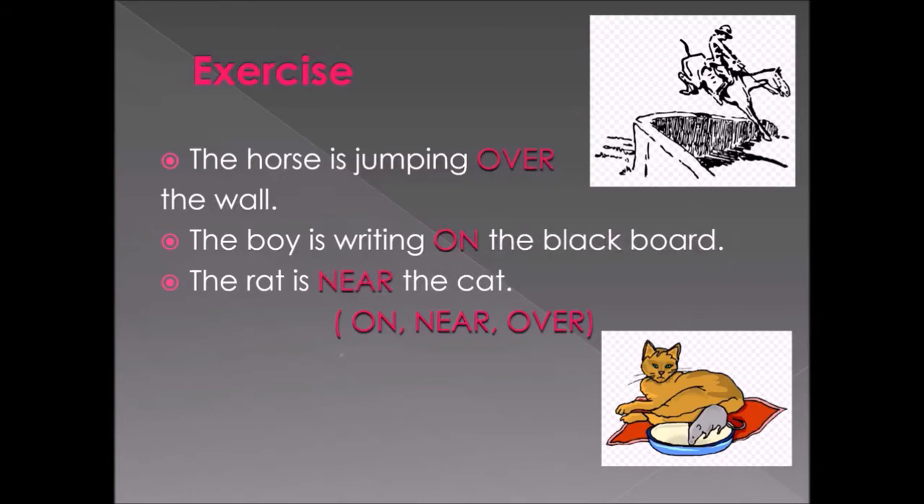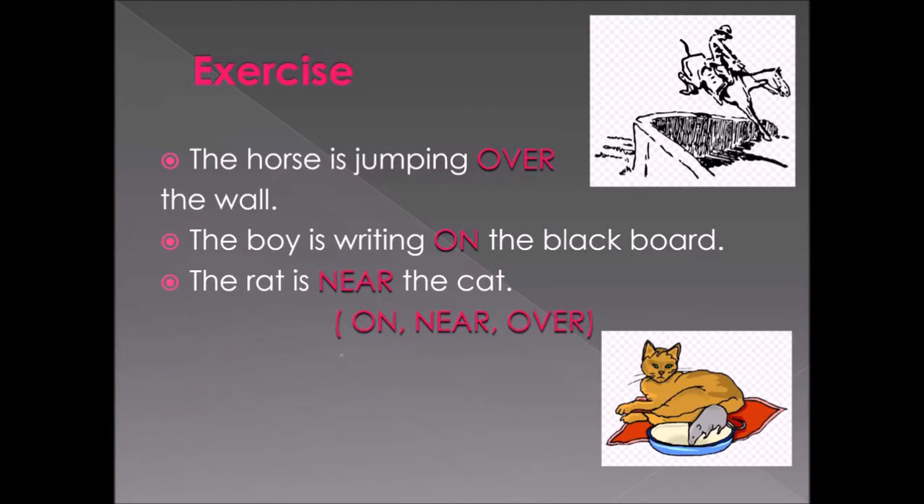Okay class, I have given the answers too. Look at the first sentence. The horse is jumping over the wall. Look at the picture. What does the horse do? The horse is jumping over the wall. So look at the next sentence. The boy is writing on the blackboard.